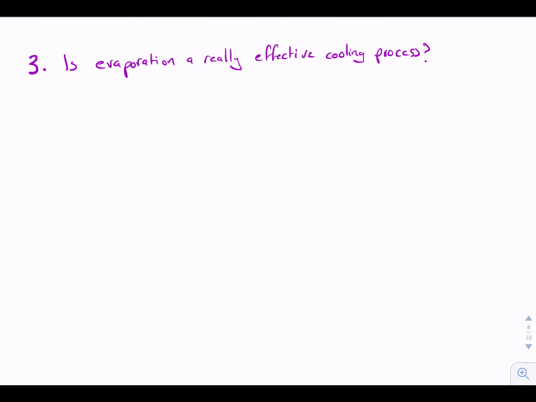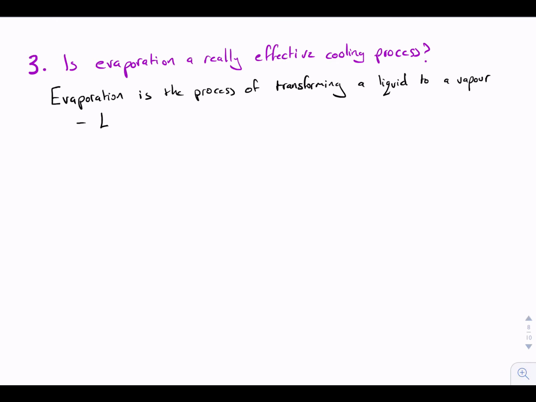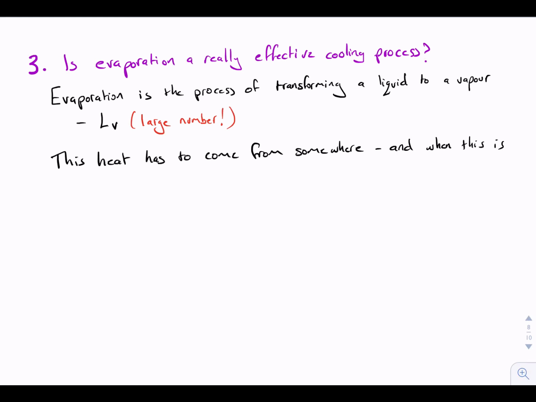Our last question, is evaporation really an effective cooling process? Let's think what evaporation really is. Evaporation is the process of transforming a liquid to a vapour, and of course it involves L_V, the latent heat of vaporization, which we remember is a large number. Now this heat has to come from somewhere, and when this is happening on the human body, i.e. when we perspire, this heat is taken from the skin.